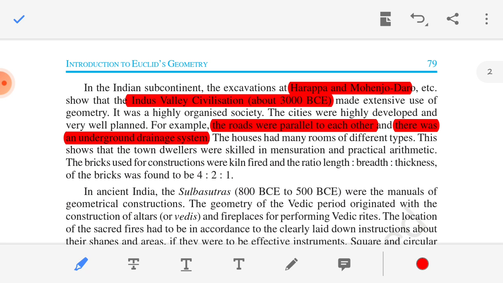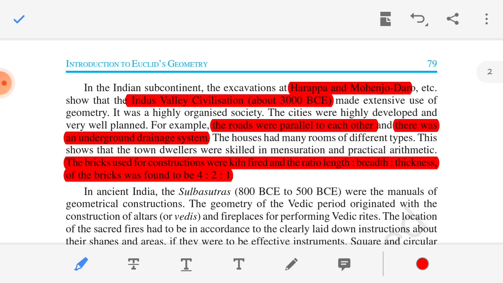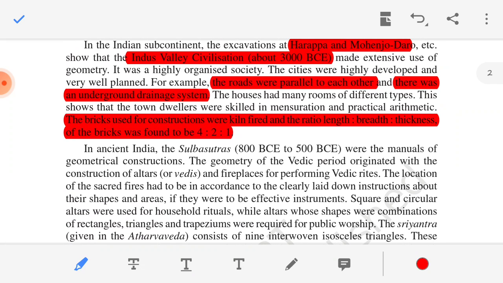The bricks used in construction were kiln fired, and the ratio of the length, breadth and thickness of the bricks was found to be 4:2:1. Clear that? In that time the developers used bricks for any kind of construction. So the length, breadth and height of those bricks are in the ratio 4:2:1. Clear that? So in today's session we are learning the concepts of geometry.